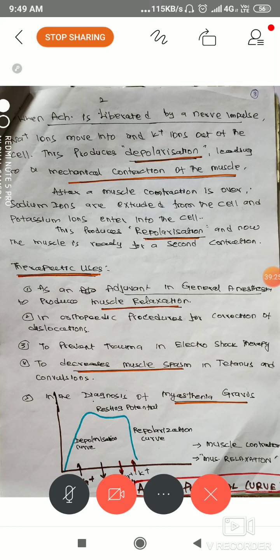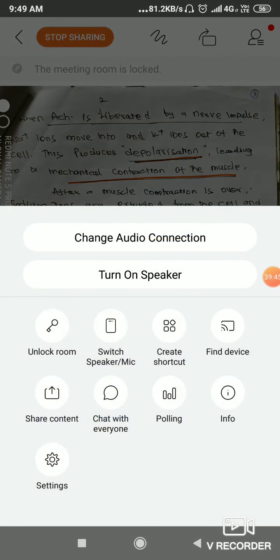In the diagnosis of myasthenia gravis. Myasthenia gravis is an autoimmune disease with drastic muscle weakness. So that is it. We are using this as simply a muscle relaxant. Clear? Next one, adverse effects.